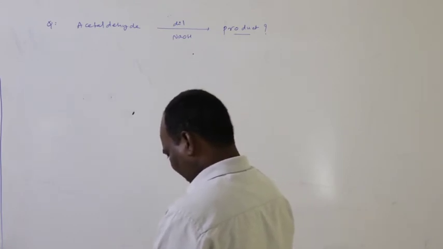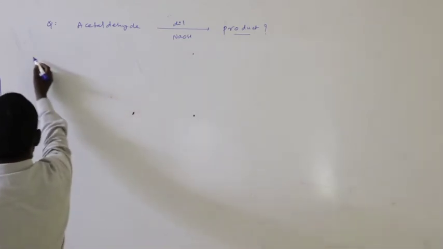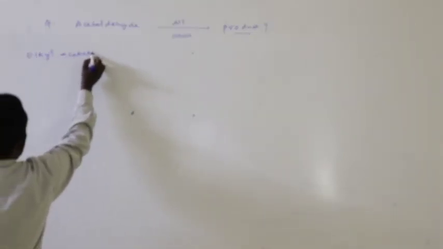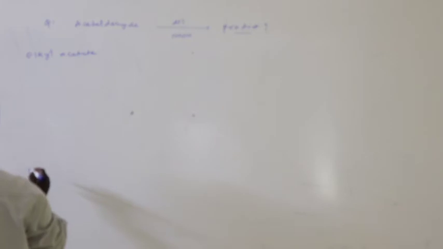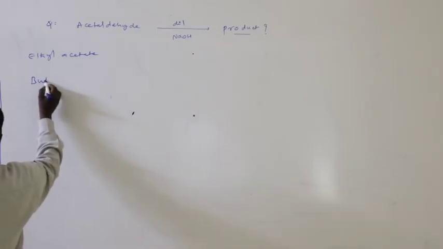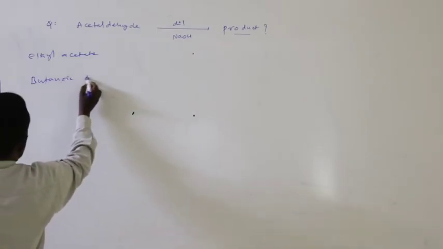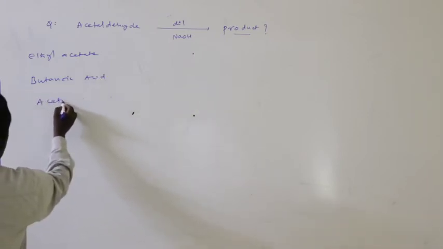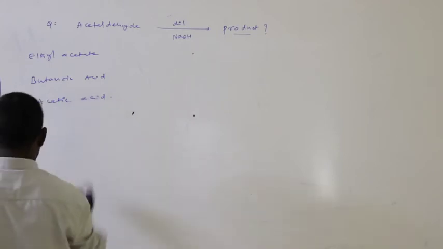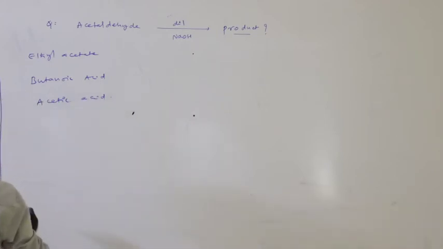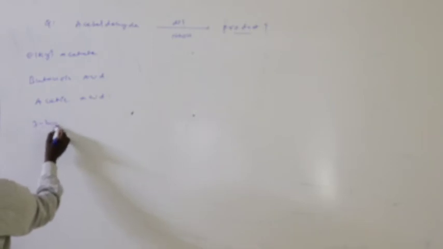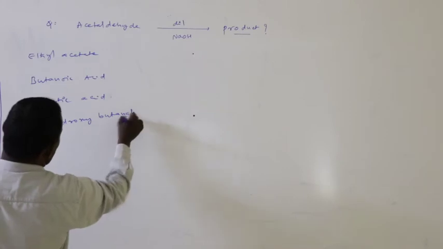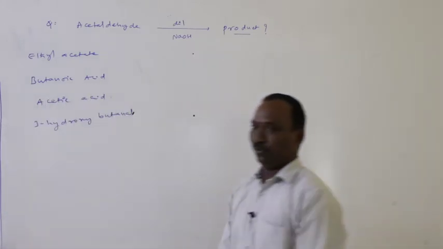Your options are given like this: first option is ethyl acetate. Second option is butanoic acid. Third option is acetic acid. And fourth option is 3-hydroxybutanol. Okay, these are the four options.